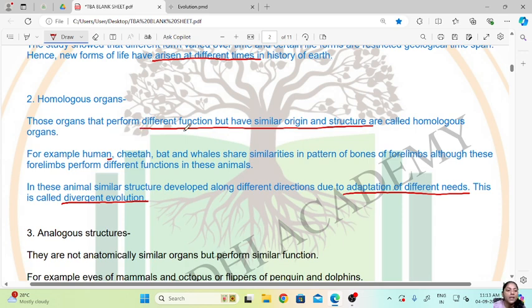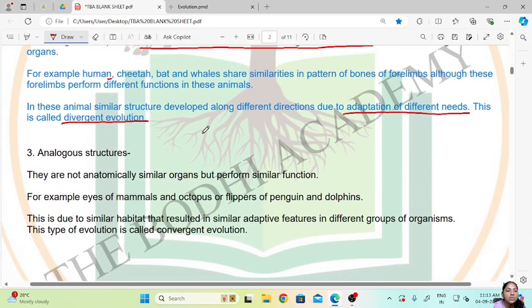So when similar structures or organs perform different functions in different organisms, it is called divergent evolution. Then talking about analogous structures. They are not anatomically similar but they perform the same function. Here, analogous structures mean their internal structure, the anatomy, is not the same, but they perform the same function.